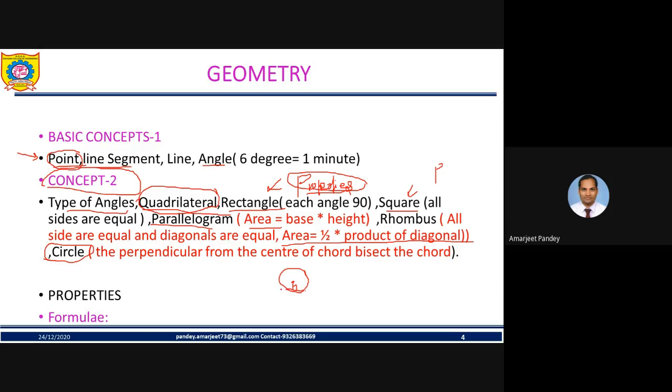Suppose this end is A and this is B. Then this is going to be half. Suppose I'm putting a point here as O. So AO is equal to OB. This is the property, friend.